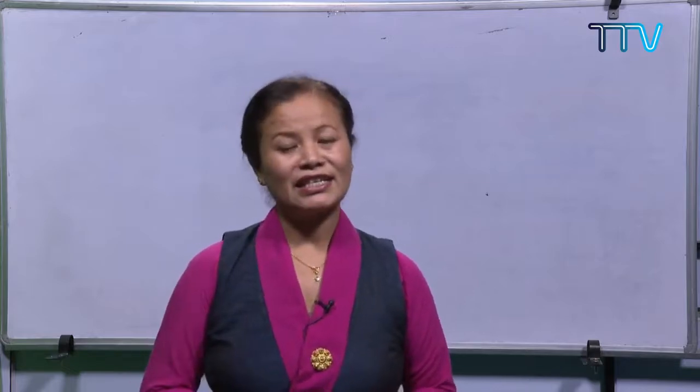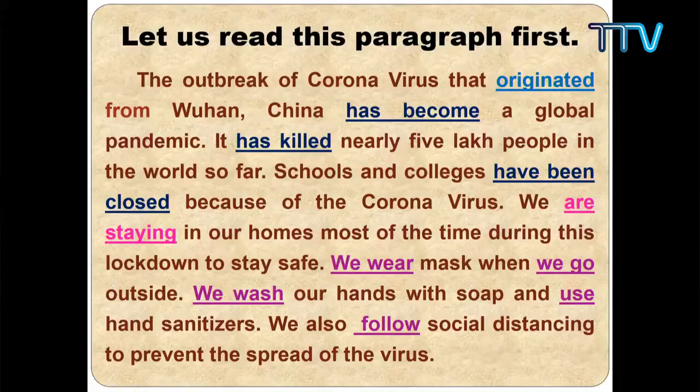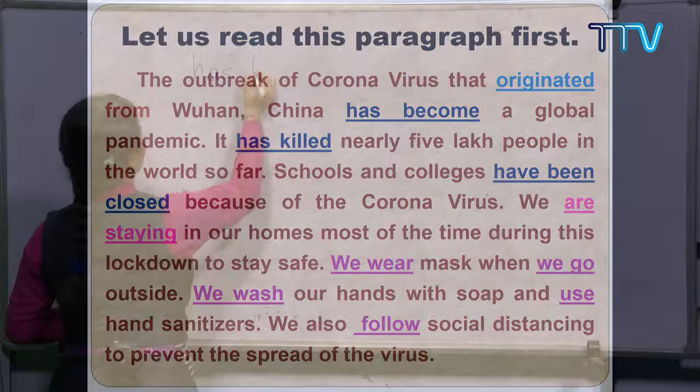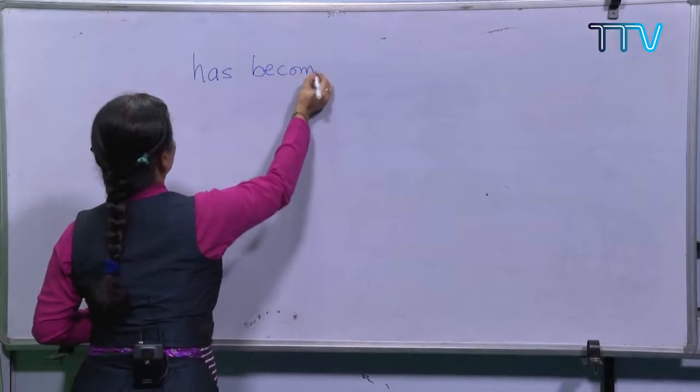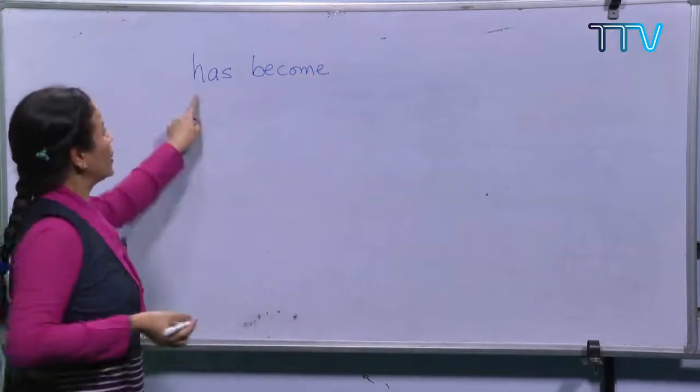So let us look at the sentence again. Has become. Now, China has become a global pandemic. So, here the word is has become a global pandemic. Now, this verb form can be written in another way, but then the meaning changes. Has become here suggests... Has become.